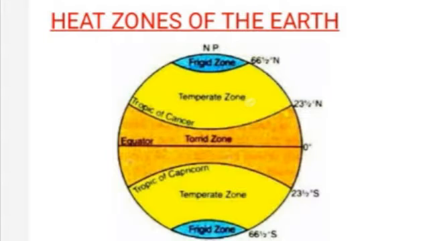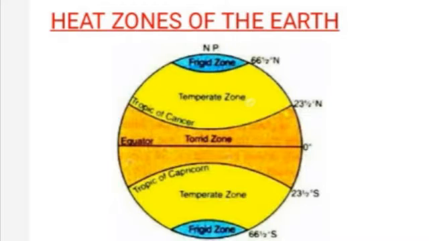And it receives maximum insolation and the sun's rays are almost vertical throughout the year, and it is the hottest part of the earth. Why? Because it lies near the equator. Next is the temperate zone. It lies between the Tropic of Cancer and the Arctic Circle, and in the southern hemisphere between the Tropic of Capricorn and the Antarctic Circle. Here it receives moderate insolation and the region enjoys moderate temperature. So it is neither hot nor too cold here.